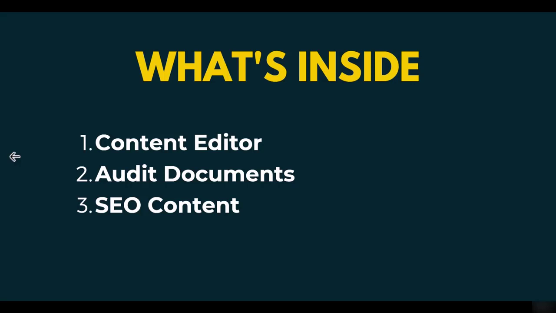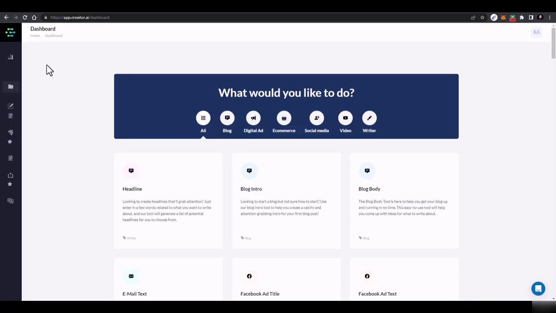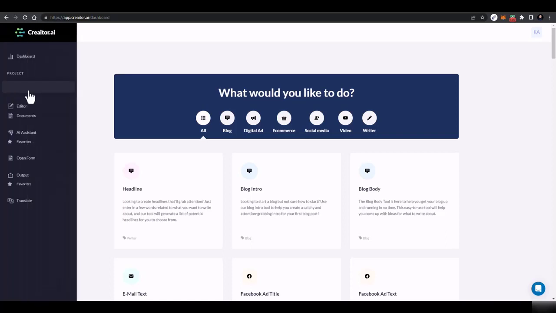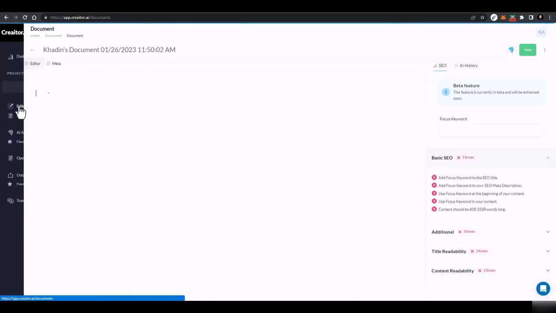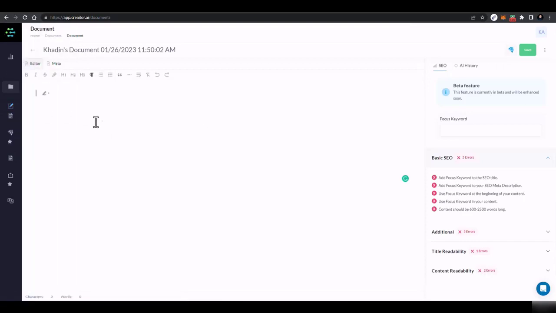So let's just deep dive into this lecture, this section. In this lecture, we are going to use our content editor, and how you can utilize it, how you can do all that editing stuff, and how you can audit your content using that content editor. So first of all, you just have to go to this editor, and here in the editor, this is basically the editor.